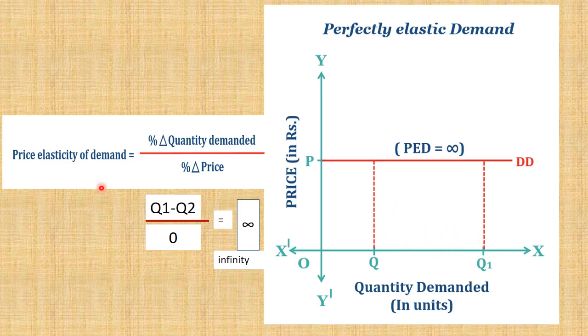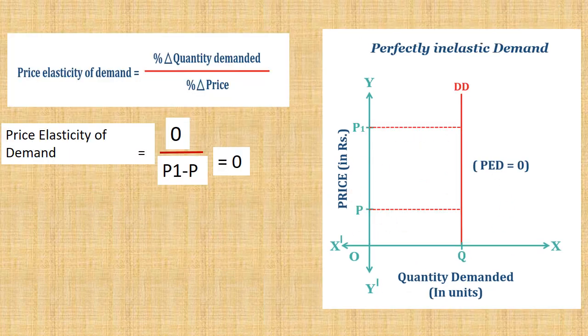Therefore some amount of change in quantity demanded is there, but it is divided by 0. Then it comes to infinity. That means a very big change in quantity demanded. Then you can understand the situation.